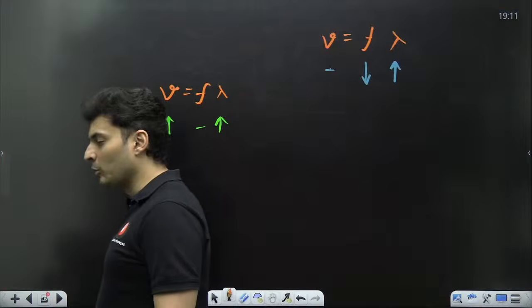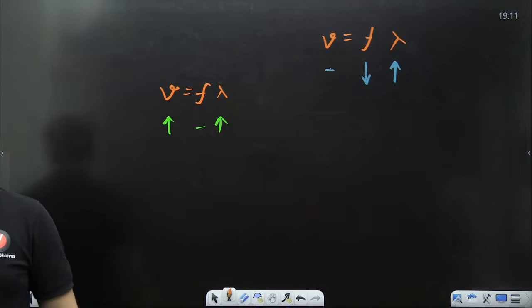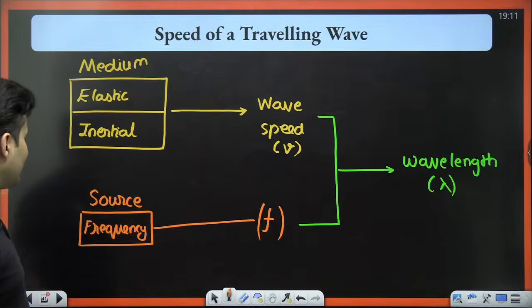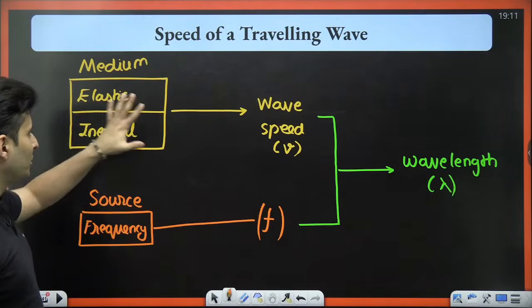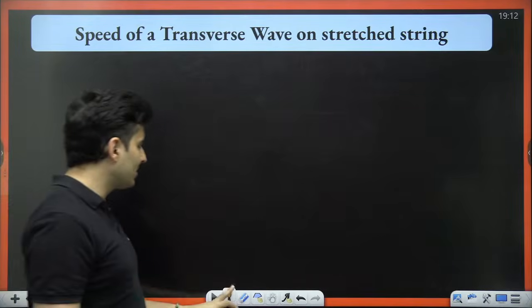In the end, adjusting nature is there with wavelength. How many of you did not know about this? Many coaching institutes do not teach that. Let me tell you. So now that we know frequency is decided by the source, wave speed is decided by the medium. So let's see what is the speed of a wave on a string.